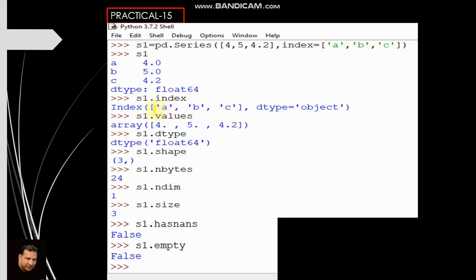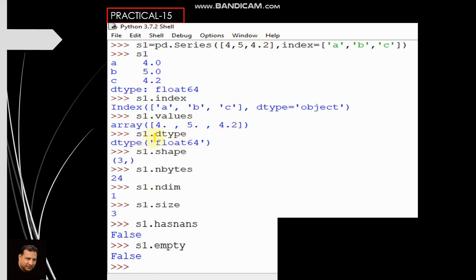Now next is s1.values. So it is going to display this array 4, 5, 4.2. See 4.0, 5.0, 4.2, because all are now in float.